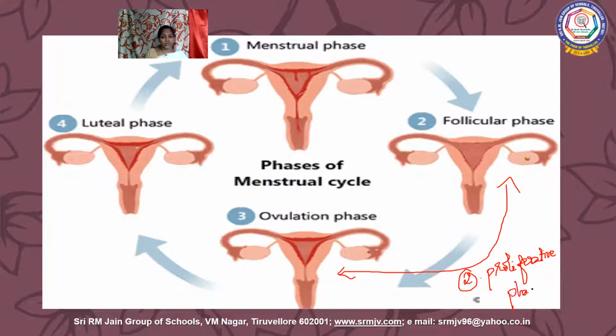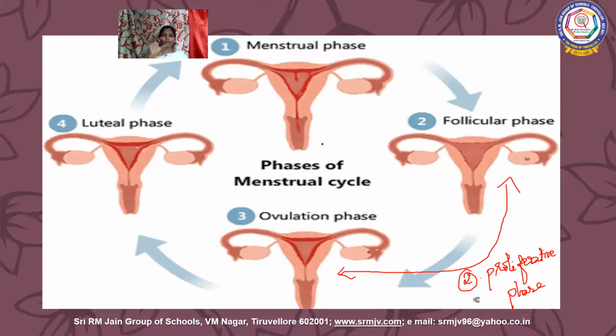The actual phases are four: menstrual phase, follicular phase, ovulation phase, and luteal phase. But the ovulatory phase is not given separately in our textbook; it is given under the proliferative phase itself.